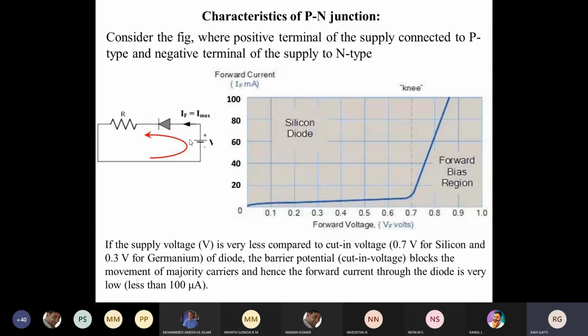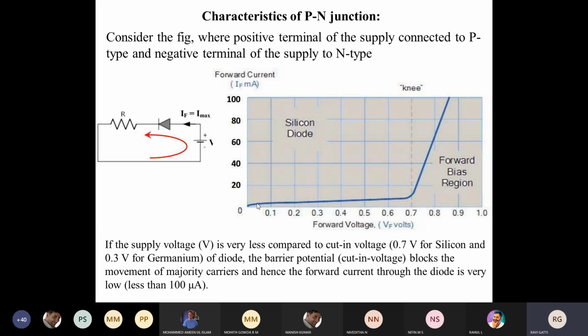So what we are trying to do is find a relationship between the input voltage and the output current. Why am I calling it the input voltage? Because it is the input supply we give from the voltage source. Because of the application of this input voltage, you are getting some current from the diode. Therefore we call it the output current. So it is called the VI characteristics of the diode.